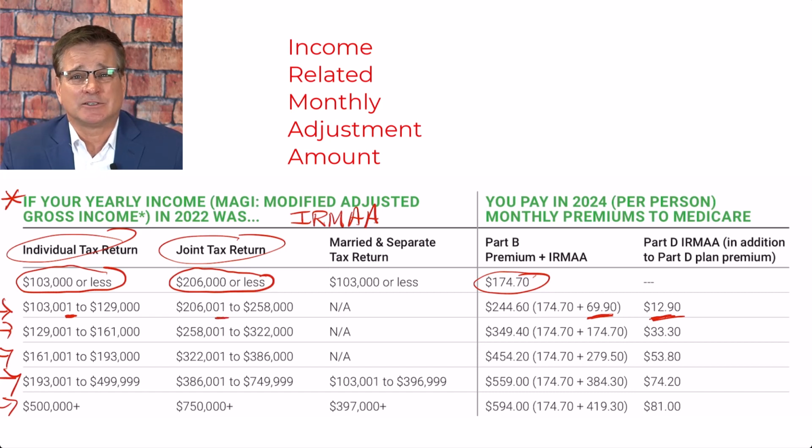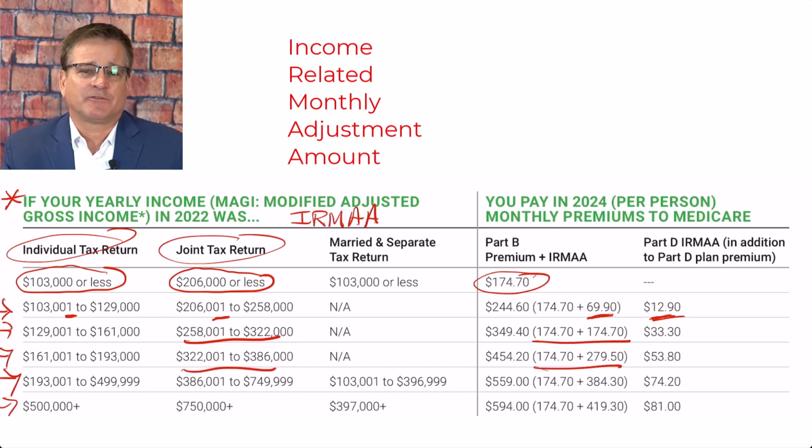If you're married filing jointly, you can make up to $206,000, and if you're both on Medicare, your Part B premium is $174.70 each. However, if you go over that amount by $1, your Part B premium increases $69.90 each, and Part D premium increases $12.90 each. And it can quickly escalate from there. Again, each modified adjusted income level has its own cliff.